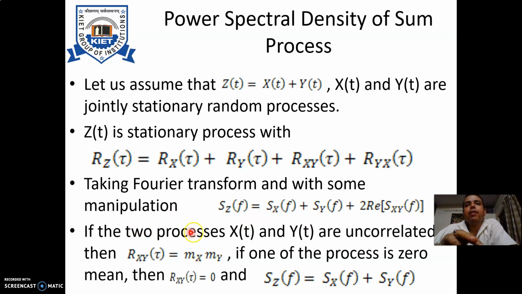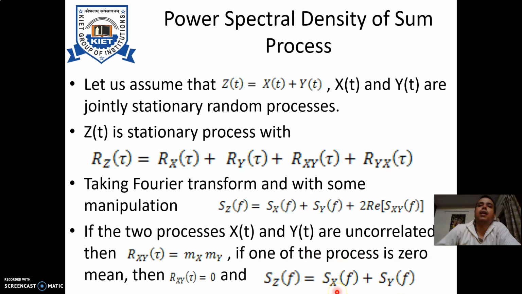SXYF. Now, if the two processes xt and yt are uncorrelated, then we can write the cross correlation function rxy tau as mx into my, that is the multiplication of the individual means. And if any one of the processes has zero mean, then rxy tau is equal to 0, because any one of mx or my can be 0. So if you put rxy tau equal to 0, this results in the relation SZF is equal to SXF plus SYF.